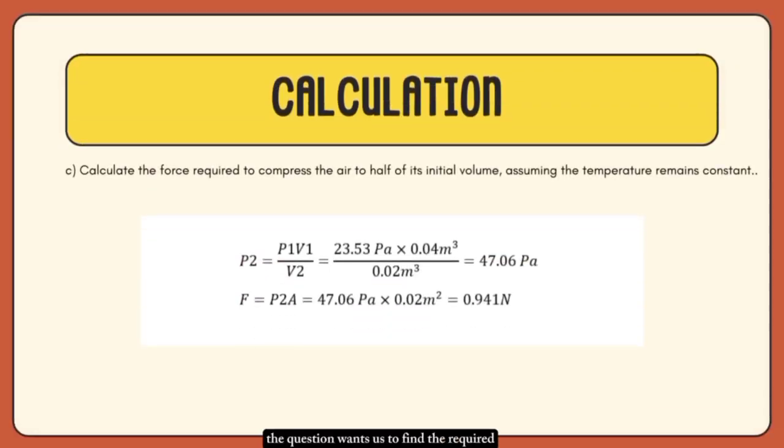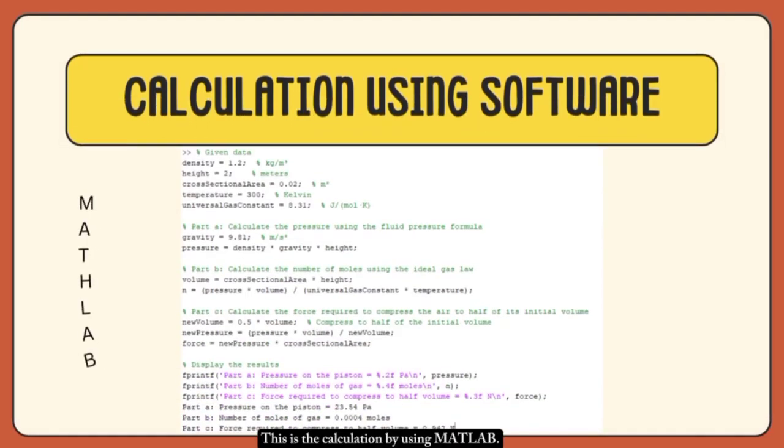Last but not least, the question wants us to find the required force to compress the air to half of its initial volume while assuming the temperature is constant. Now, we want to compress it to half of its initial volume, so the new volume is 0.02 cubic meters. The pressure will change as well. Using the ideal gas law, P2 is 47.06 pascals. Now, we can calculate the force required to compress the air to this new pressure. So, the force required to compress the air to half of its initial volume is approximately 0.941 newtons. This is the calculation by using MATLAB.